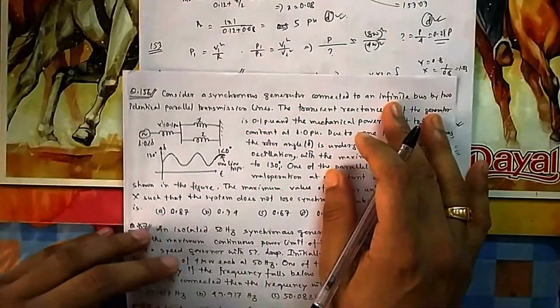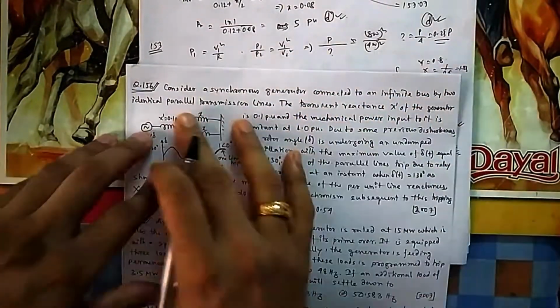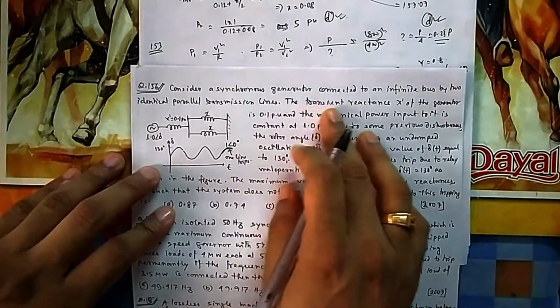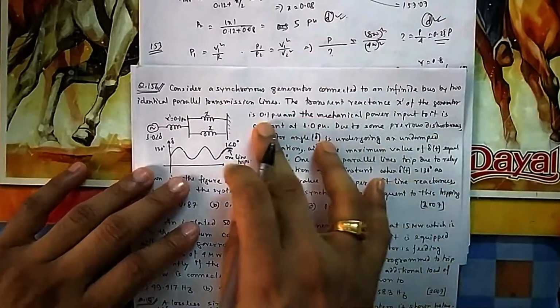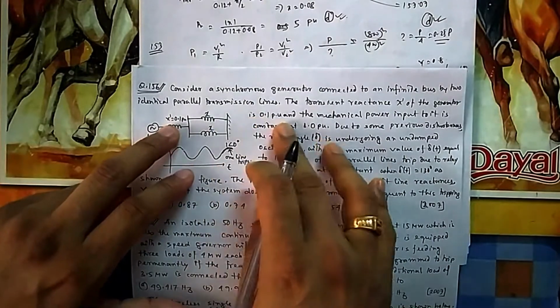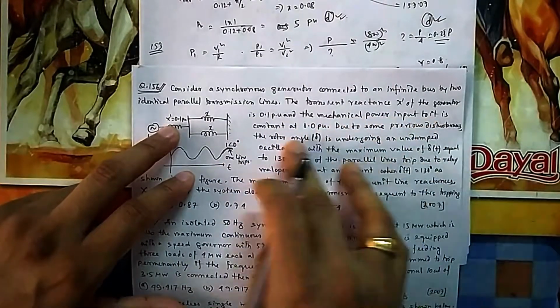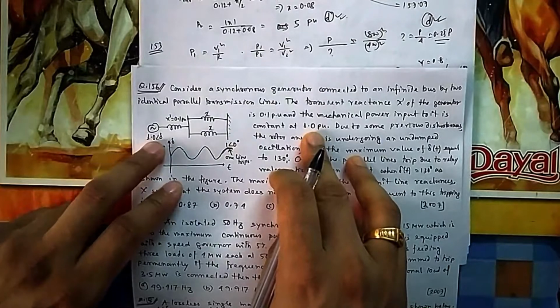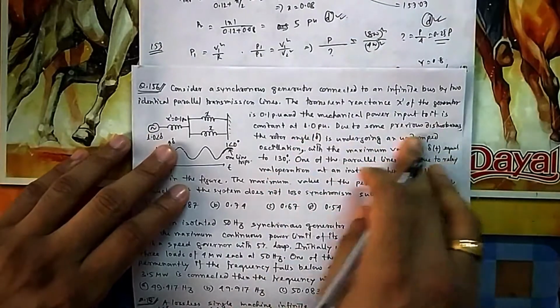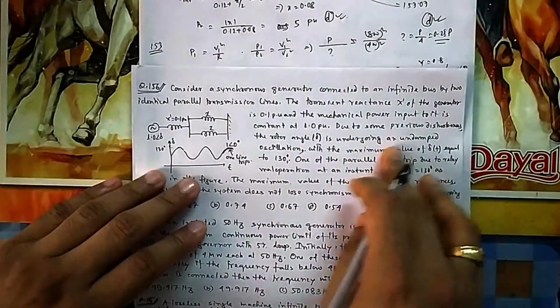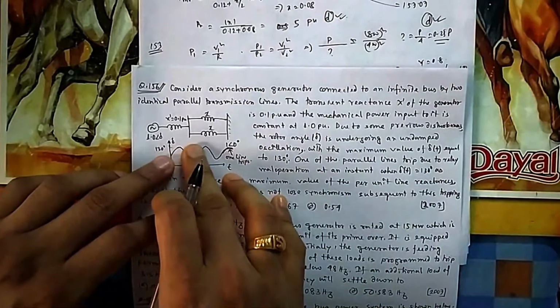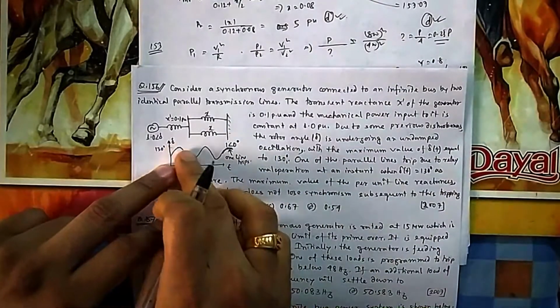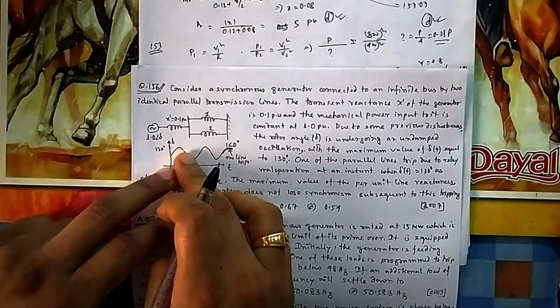In question number 156, consider a synchronous generator connected to an infinite bus by two identical parallel transmission lines. The transient reactance X of the generator is given, and the mechanical power input to it is given, constant at 1 per unit. Due to a previous disturbance, the rotor angle delta is undergoing an undamped oscillation. So there was an oscillation, it was stable, but it was continuously oscillating. It was not going unbounded, that is, delta is not going beyond a range. It was just moving back and forth.